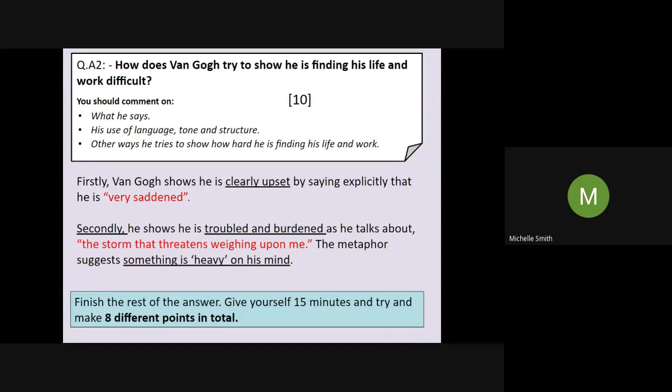If you know for 100% fact that it's a metaphor, or it's personification, or it's a simile, then by all means say that. If you don't, that's absolutely fine. You could just say the phrase suggests something is heavy upon his mind. Why have I chosen the word heavy? Because it says weighing upon me. Yeah, it sounds like he feels like something is going to get him.